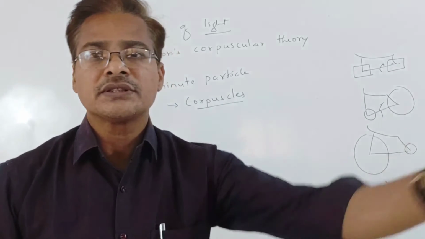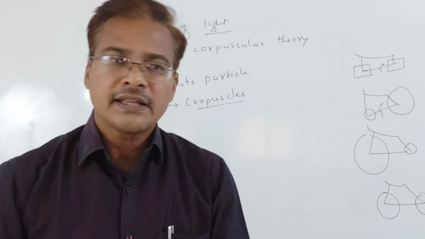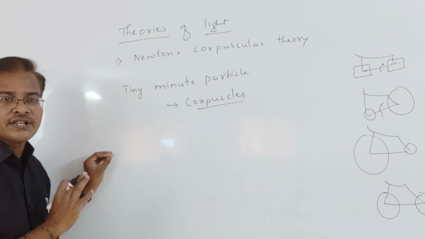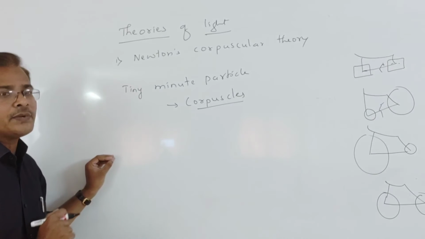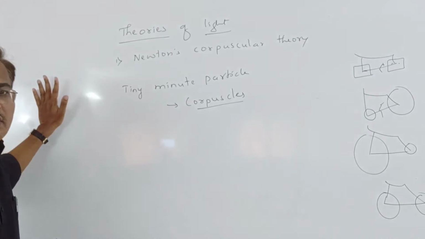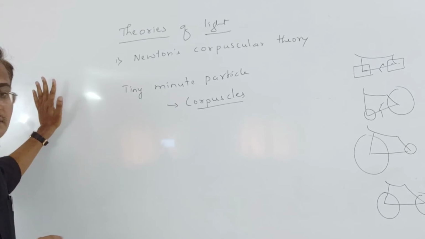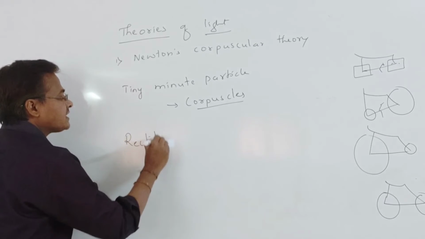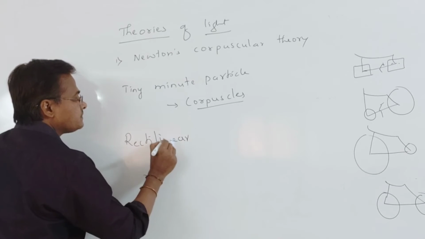In those vibrations, sound passes. He thought the same thing and understood light also: light is the same thing. He explained neatly and clearly the corpuscles' rectilinear propagation. He explained rectilinear propagation neatly and clearly.